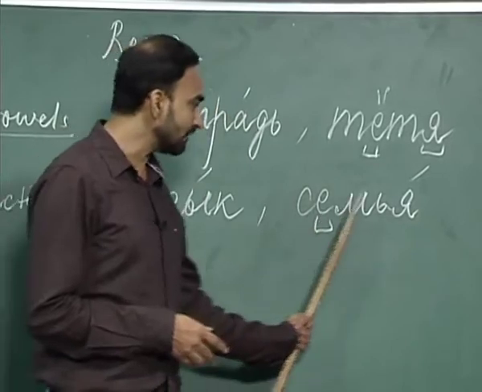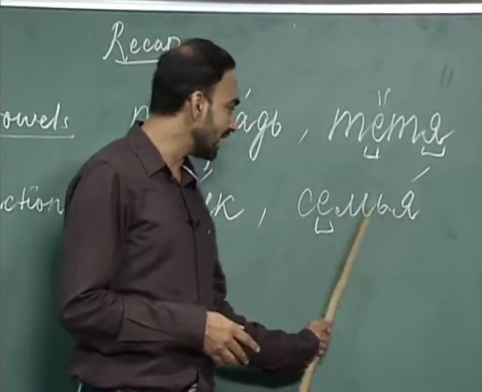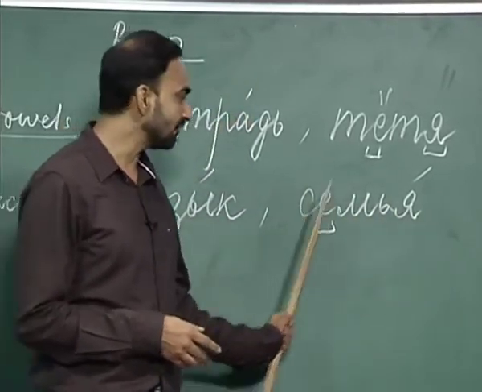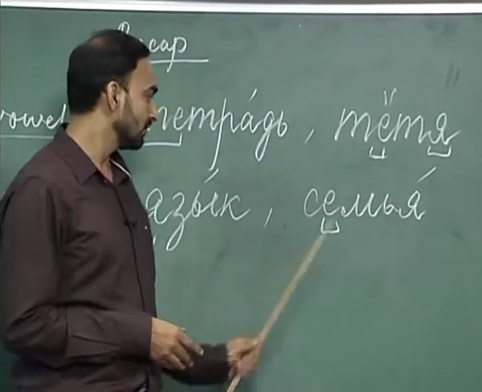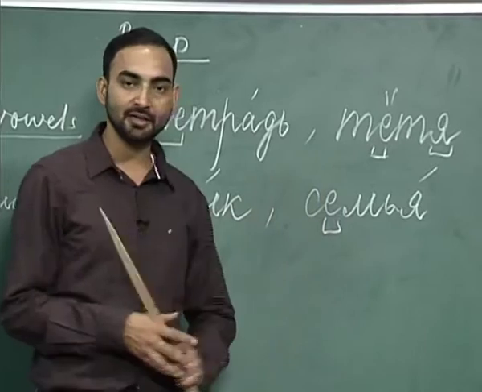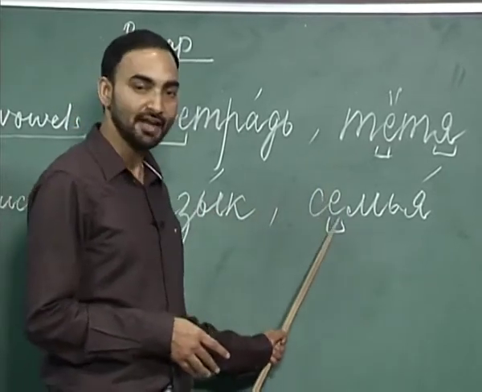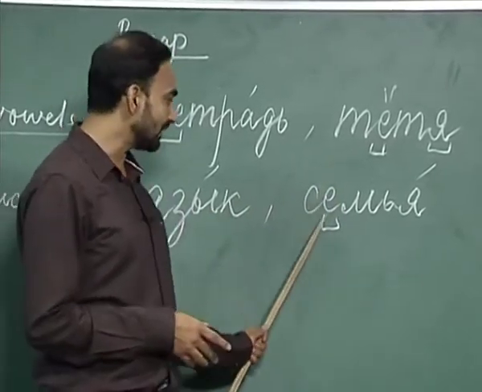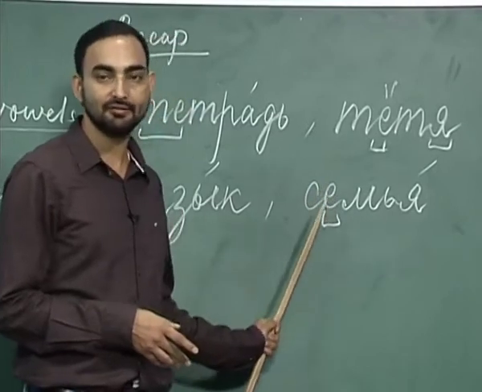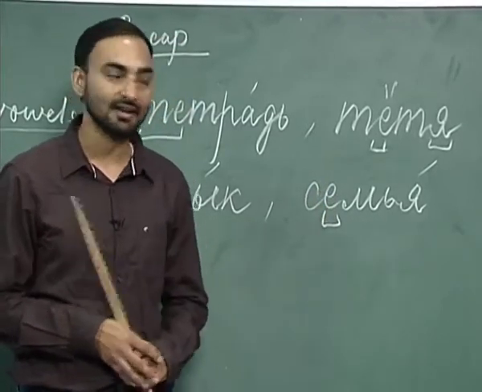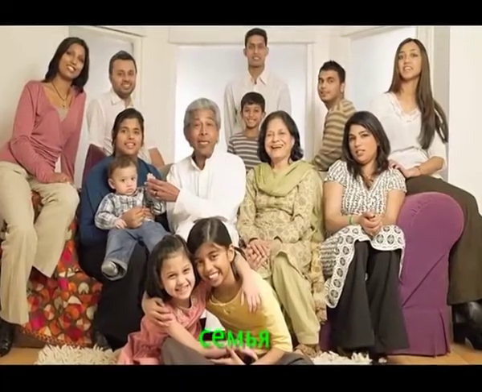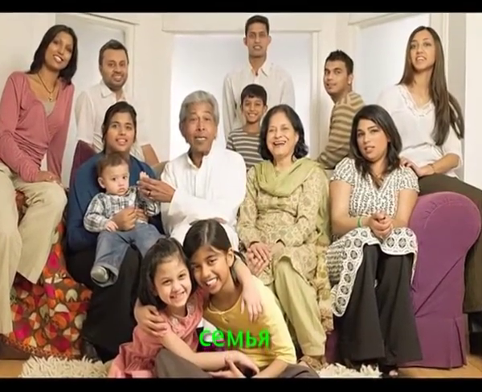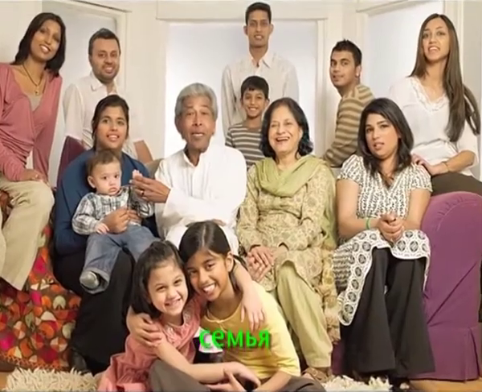There are two soft vowels here again, ya and ye, out of which ya is stressed and ye is unstressed. So, again by the phenomenon of reduction, the sound of ye will be reduced. How will you pronounce this ye? This will be again pronounced as e, like we did in ya. So, simya. Simya is family.